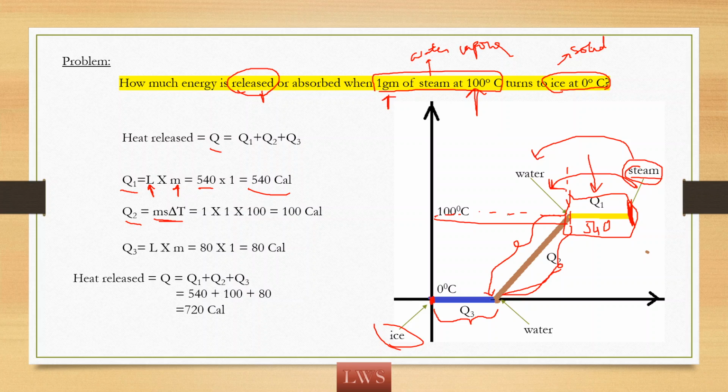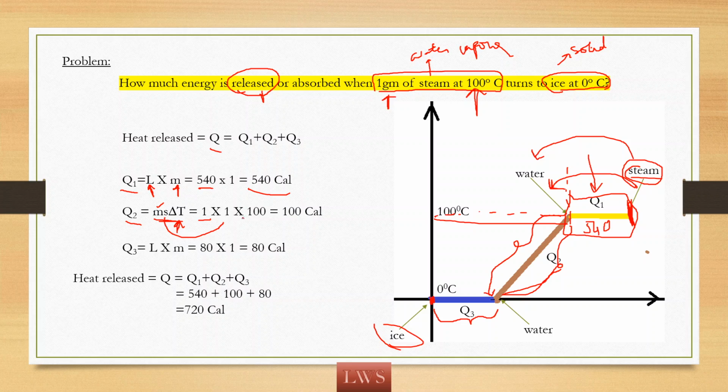But here 100 degrees Celsius, here it is 0 degrees. So there is a change in temperature delta T. So we need to apply ms delta T, which corresponds to specific heat of that material. M is the mass, that is 1 gram. S is the specific heat. Here we are taking water. So from here to here, which material is there? I mean, in which phase it is? It is water. So specific heat of water is 1 calorie per gram degree C.